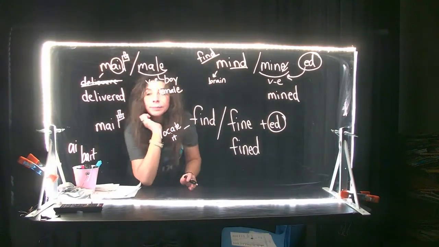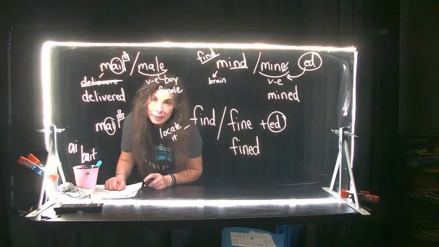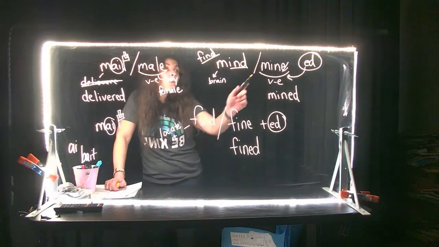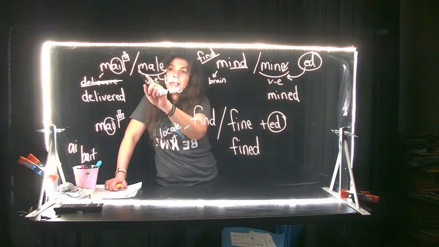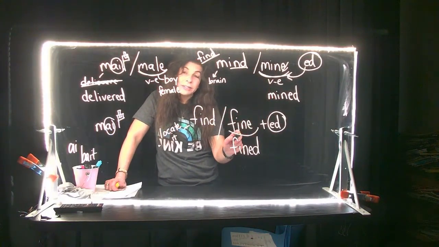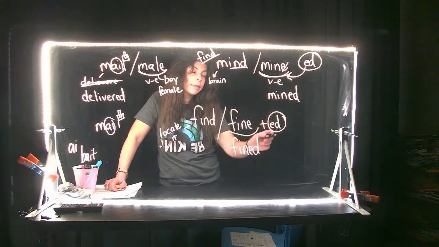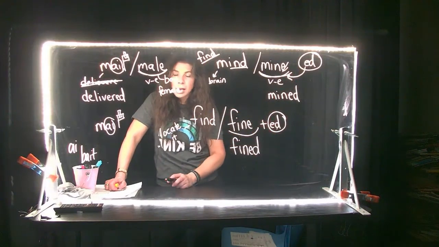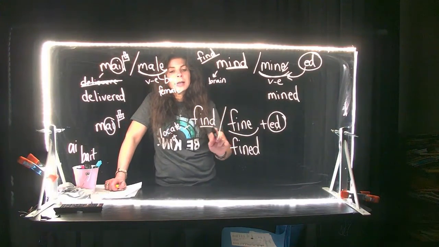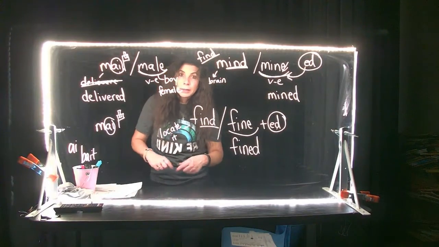This one, I have this idea. Remember, your A-I is in the middle, so your L has to come at the end, and then this is your vowel consonant E. So remember, one of the words is always a vowel consonant E. This male is a vowel consonant E. This mine is a vowel consonant E. This fine is a vowel consonant E. The only difference is this one has this ED. These two have this ED suffix added, and this one does not. And then the other ones, that's an exception, and that's vowel team. Okay, good job, third grade.